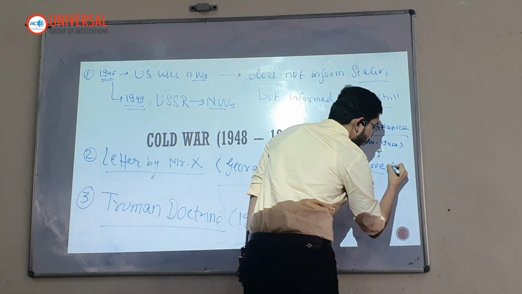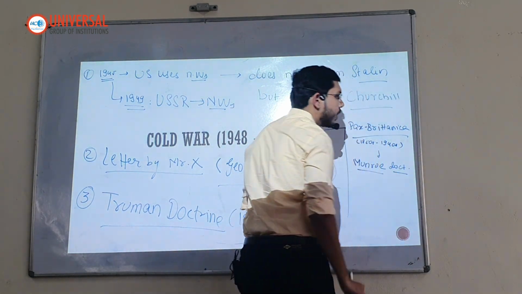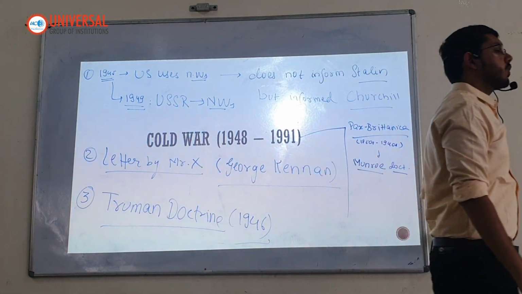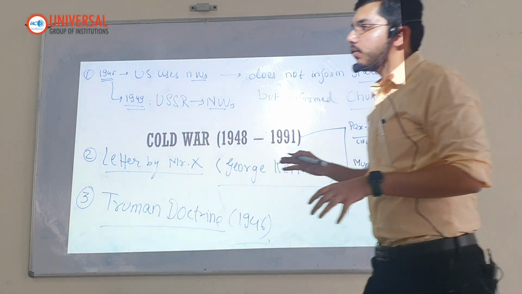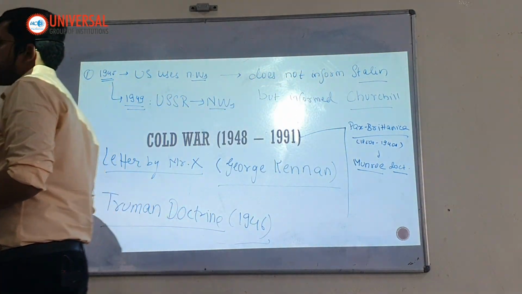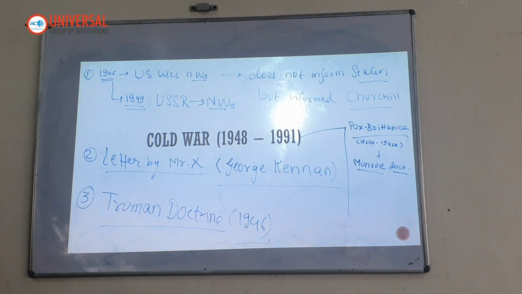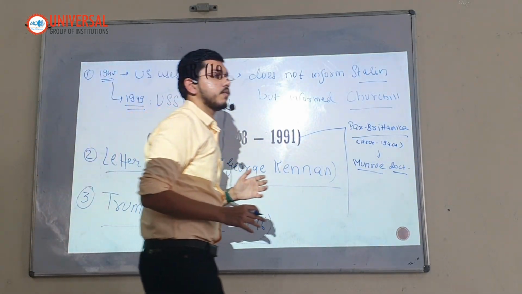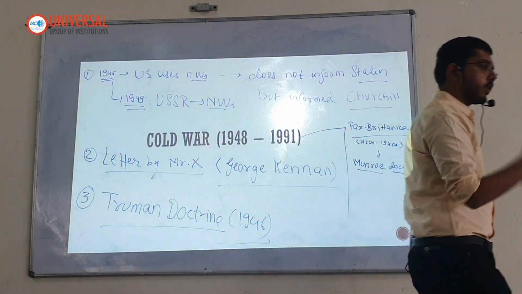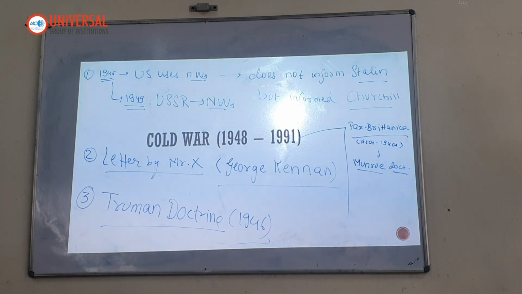M-U-N-R-O-E. Monroe Doctrine. Just understand this. No need to write. Monroe Doctrine essentially espoused that US will remain an isolationist power. US will not go out to the world and try to expand democracies, topple governments, expand its sphere of influence. Because US is contained in a very good geography between the Atlantic and the Pacific Ocean, it would remain restricted and isolated to its own geography and not go out to the entire world.